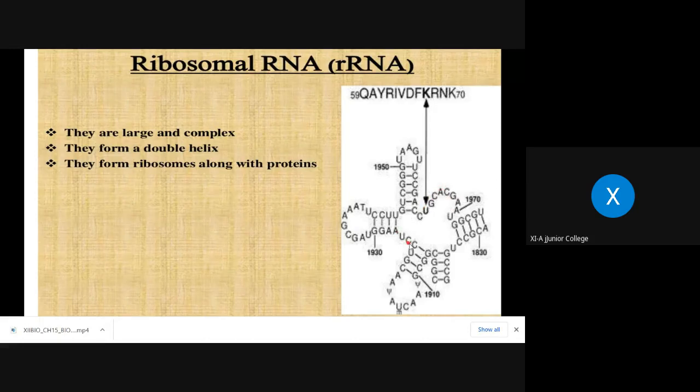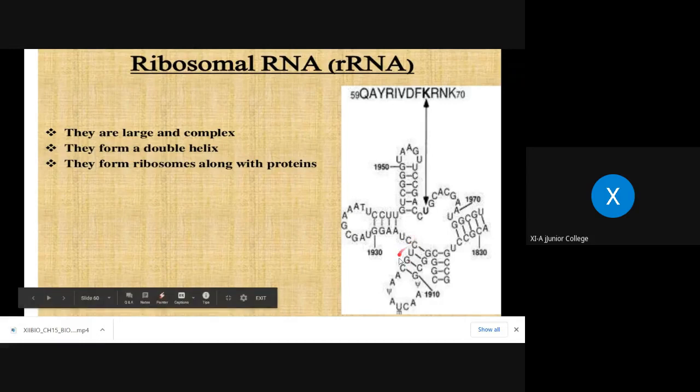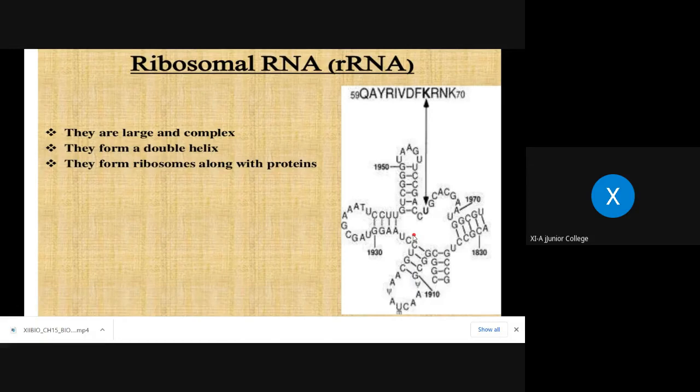This is the single-stranded part of the RNA. Now, these parts are coming close to each other, forming a pair-like structure. Can you see? Whenever the folds are seen, only then is there a pairing of the nucleotides. Otherwise, they are single-stranded. Its number is more, and they perform the function in the synthesis of ribosomes, as well as providing the site for protein synthesis.